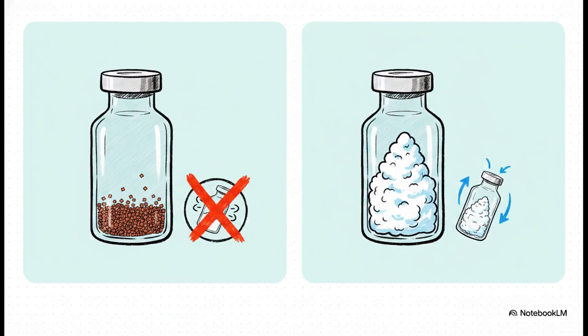But wait, why would we actually want clumps? Well, let's compare our options. If we prevent all clumping and keep the particles totally separate, we get what's called a deflocculated system. Sure, they settle slowly, but when they finally hit the bottom, they lock together into a hard, concrete-like sediment that you literally cannot shake back up.